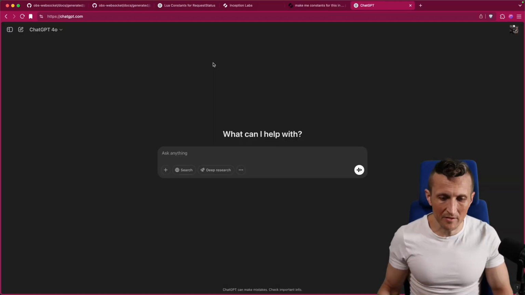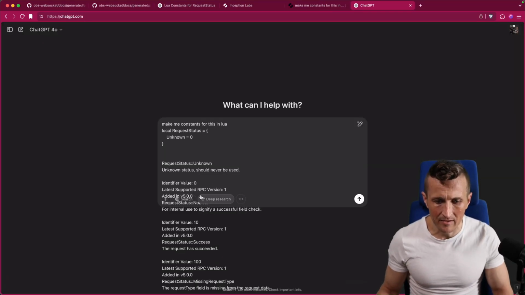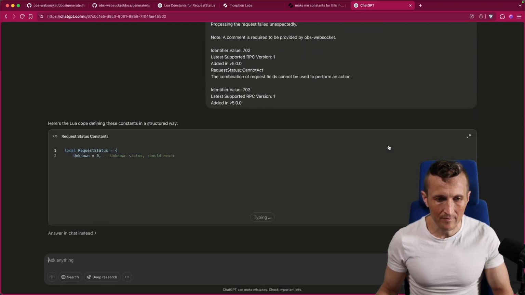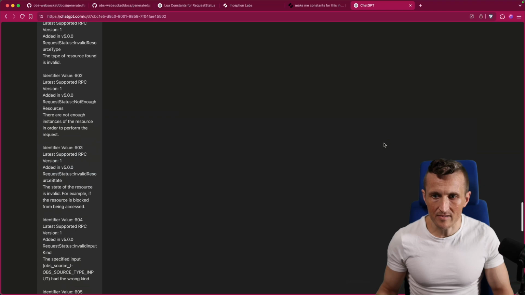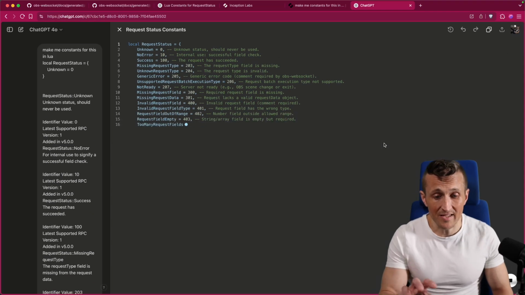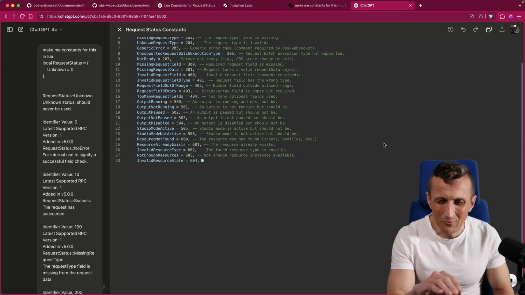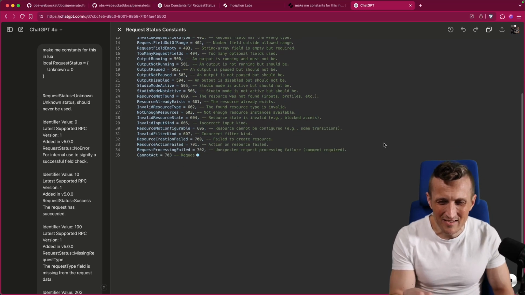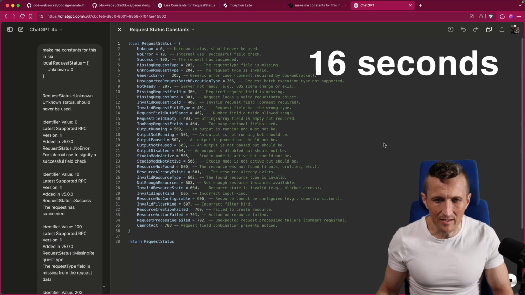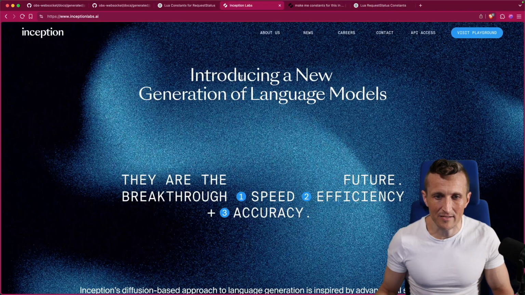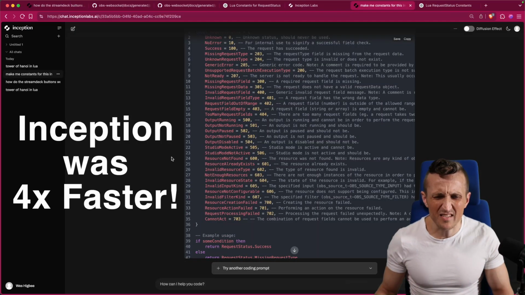All right, so just for comparison, I'm going to have ChatGPT do that again here. Same prompt. I just want you to see the speed differences here. And it switched up here, darn it. So this is actually going faster than the first time that ChatGPT did this, but you can see it starts to slow down there. Getting maybe one line every 2 or 3 seconds. Maybe one line a second if I'm generous. But you can definitely tell that the speed between the two is just light years apart. This is so much faster here using the Inception model. I'd say this generated at least 2 or 3 times faster.